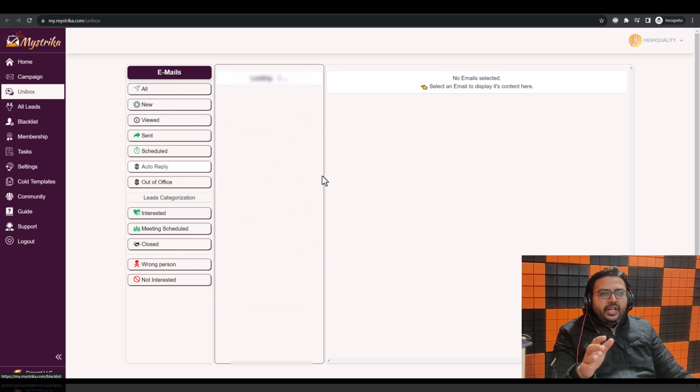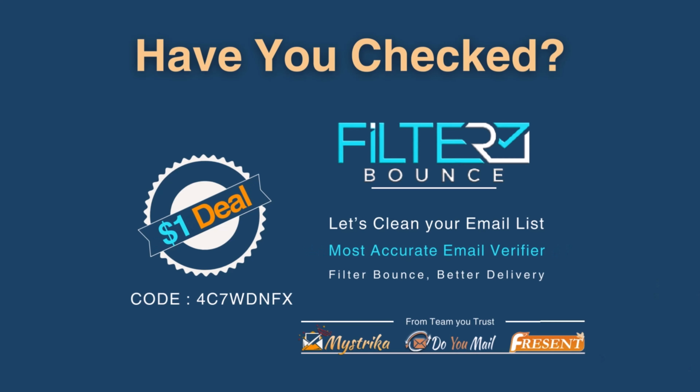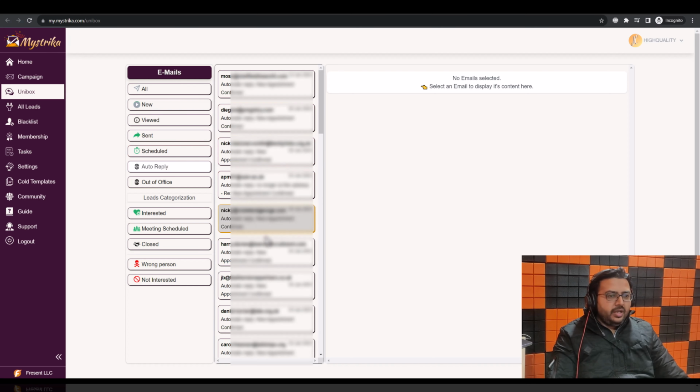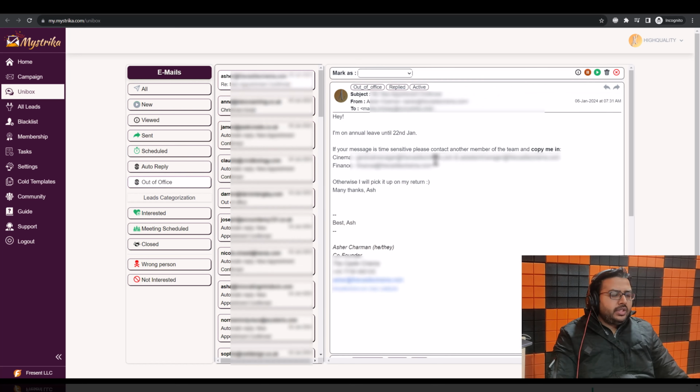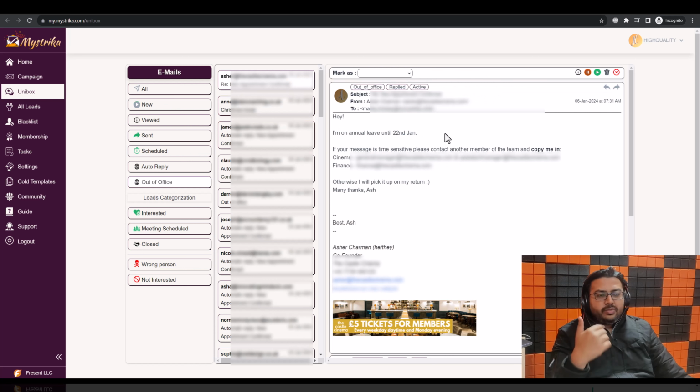And all the automatic reply emails are going to be moved to the auto reply tab. For example, automatic reply. These are all automatic replies, no longer at this address, and so on and so forth. So these are emails you are not really interested in. You don't really care about these kinds of emails. Out of office emails, for example, Christmas break, this one, I'm on annual leave. So these prospects will be getting the next email after 7 to 10 days. So they will be getting mails when the prospect will be in office.